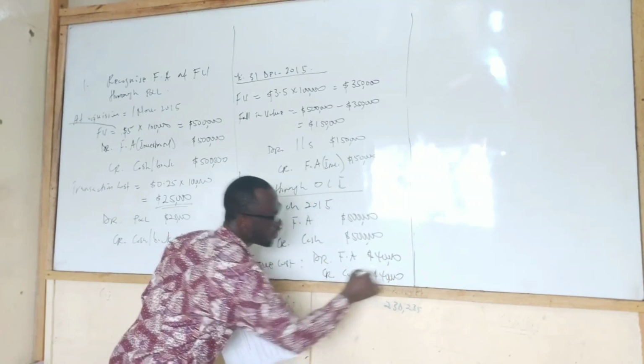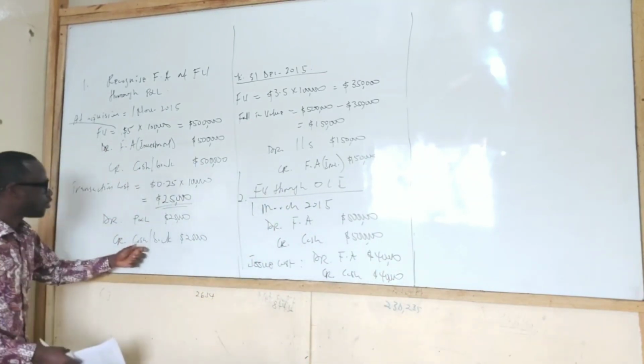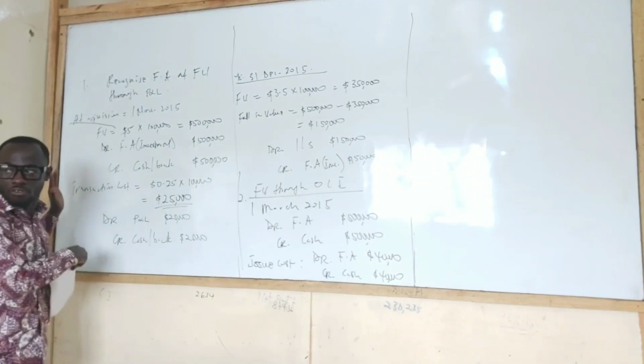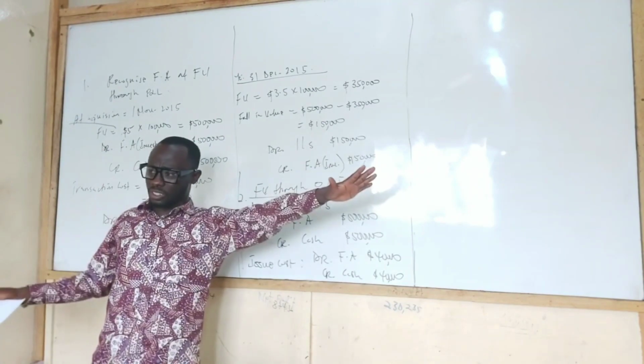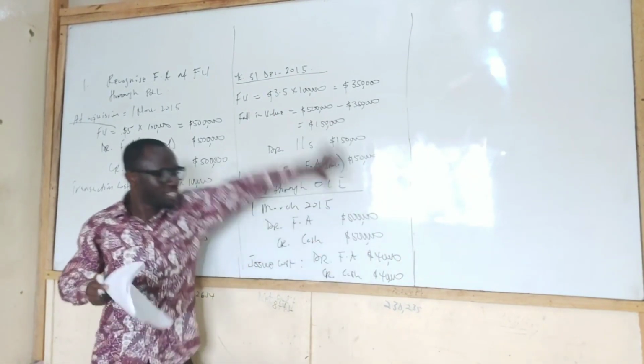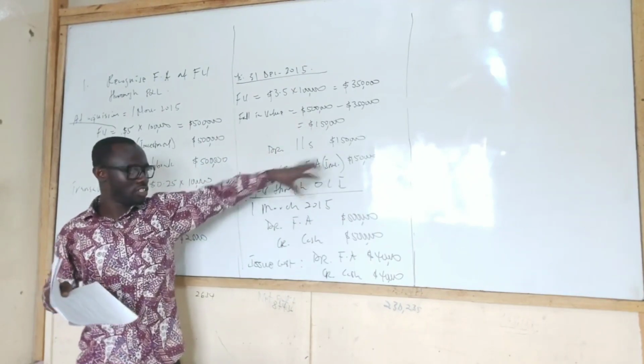Please get a difference. Also, issue cost or transaction cost, they call income statement. You're writing it off because it was for trading purposes. But because we are holding it to maturity, we must add it to the financial asset.